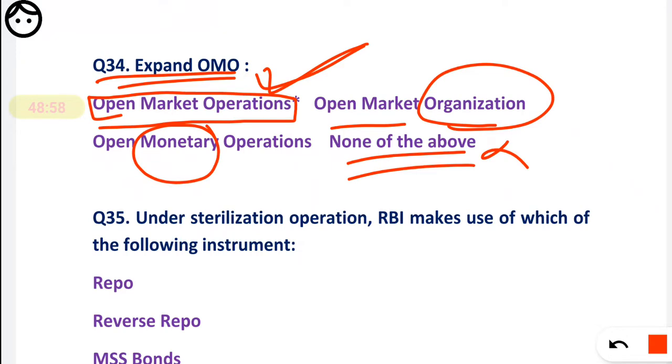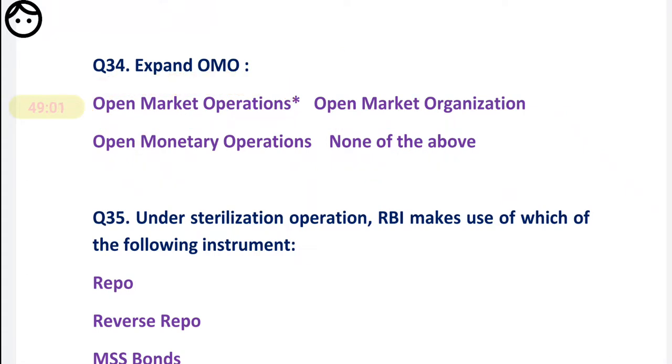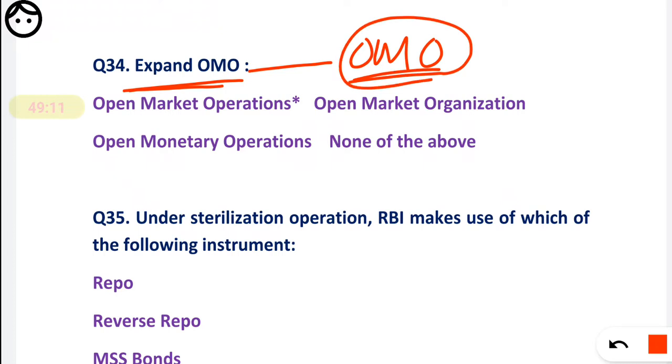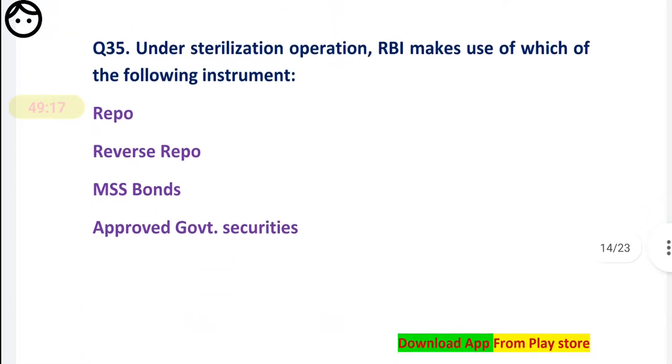So remember, when you see such a type of question, expand OMO. In your mind itself you have to say OMO stands for open market operation. So find the open market operation word in the options. Okay. Next, question number 35.